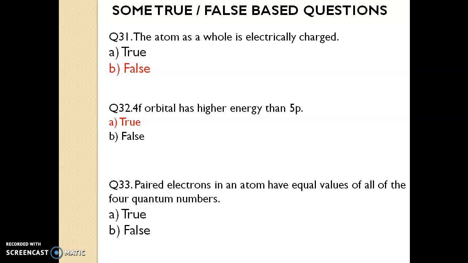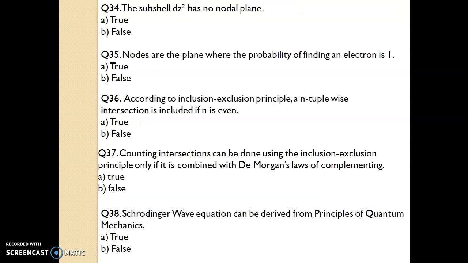Question number 33. Paired electrons in an atom have equal values of all the 4 quantum numbers. The answer is false. Question number 34. The subshell d_z² has no nodal plane. It is a true statement. Question number 35. Nodes are the planes where the probability of finding an electron is 1. It's false.